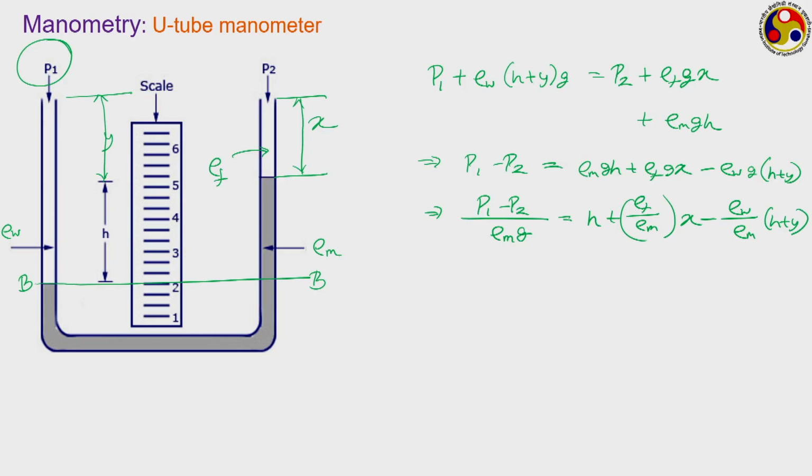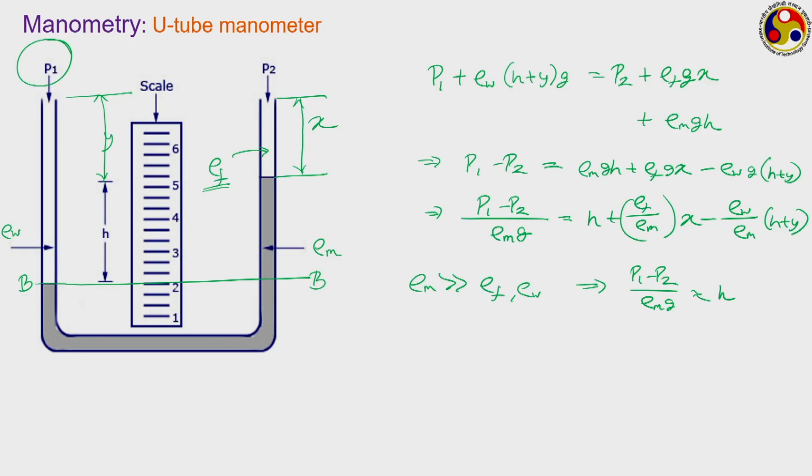In most of the practical cases, this P2 remains the atmospheric pressure and rho F becomes the density of air, and in most situations, particularly if we are going for a mercury kind of fluid, you may have rho M significantly larger than both rho F and rho W. In that case, (P1 minus P2) upon rho M into G will nearly be equal to just H. So, just the measurement of H itself is going to give you the value of the pressure that you are looking for.